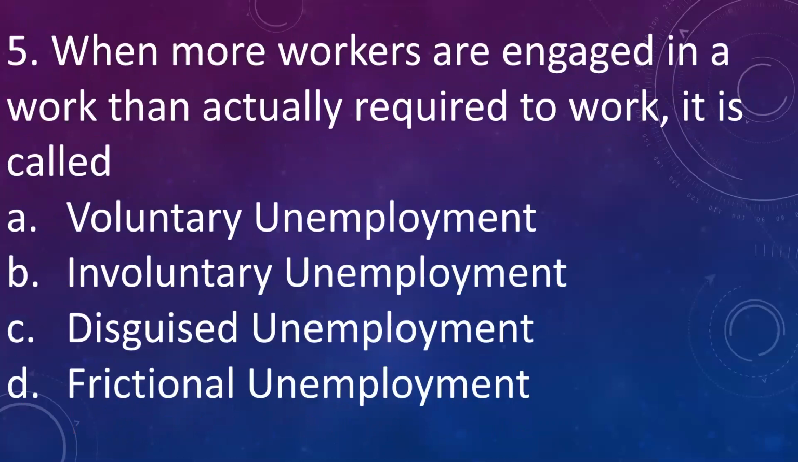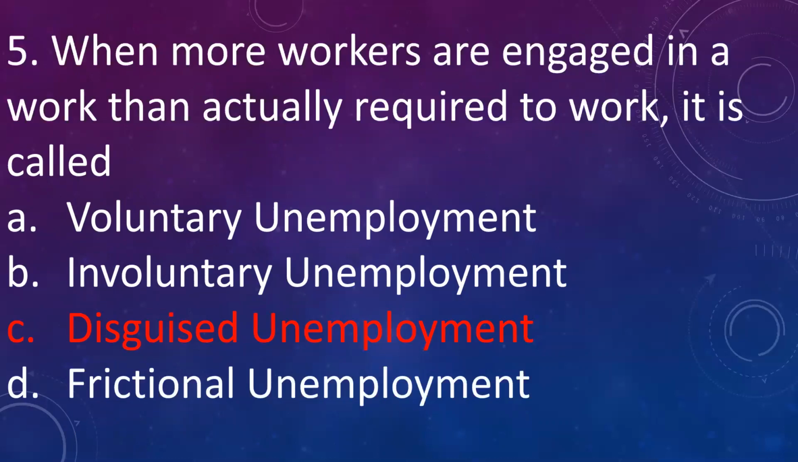Next question. When more workers are engaged in a work than actually required, it is called A. Voluntary unemployment, B. Involuntary unemployment, C. Disguised unemployment, D. Frictional unemployment. Answer is C. Disguised unemployment. It is a situation where more workers are engaged than actually required.